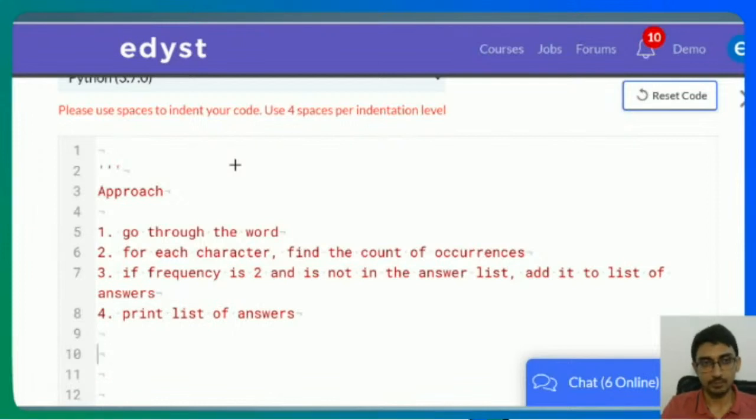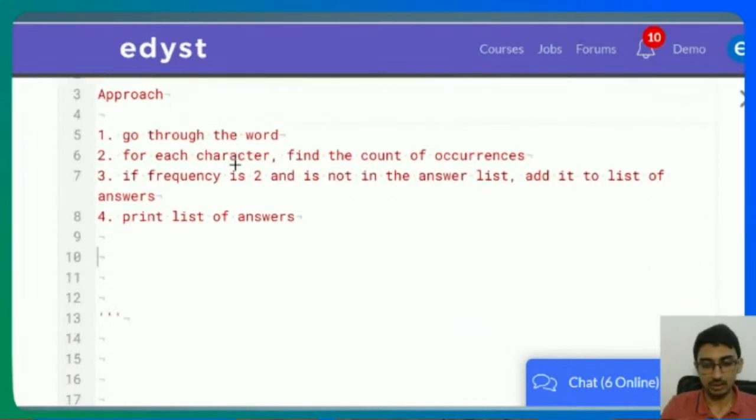For example, let's say I have something like Google. I take G first. How many times does G occur? Using the dot count method, I can say G occurs twice, so I'll append G into the answer.